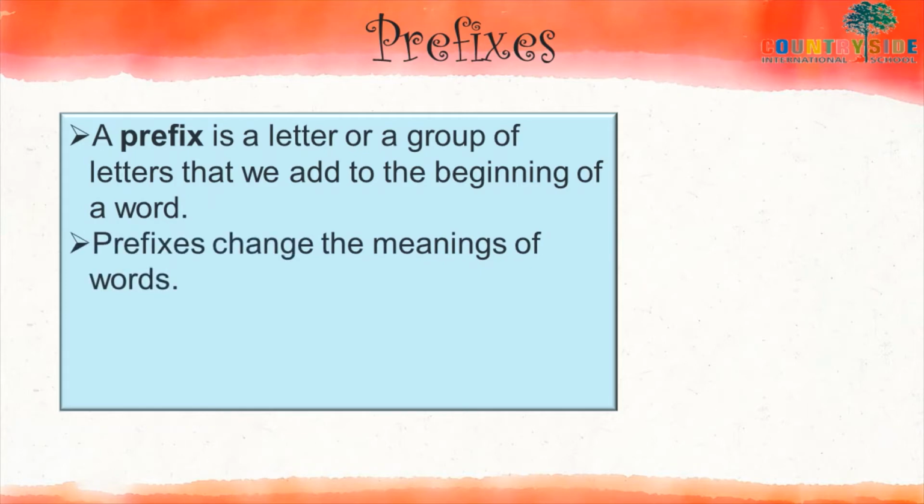Prefixes can change the meaning of the words. I told you one example: agree is a word and I added the prefix dis, that was disagree. So disagree is a new word. After adding a prefix to that word, we got a new word, and that word is totally opposite of the main word. I will show you a few examples after this explanation.